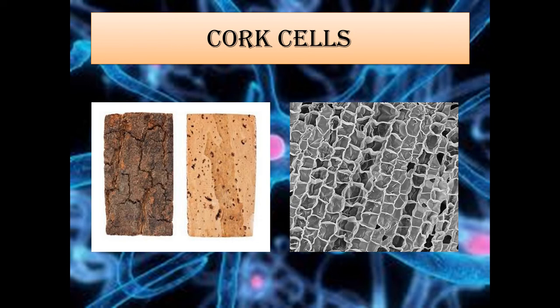You can see in the picture here, the gray picture, the cells are like a honeycomb. Have you all seen a honeycomb? Yes, this structure resembles the honeycomb. So Robert Hooke coined the term cell for each box. Means you can see here lots of boxes are there, right? Each box is termed a cell. Robert Hooke had actually seen the dead walls of plant cells. These cells had lost their living contents and looked like little rooms.